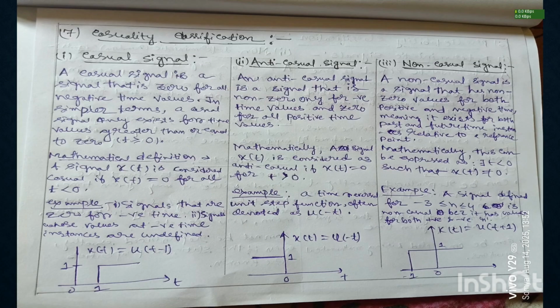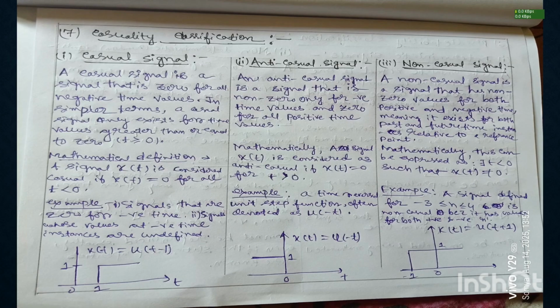Now we see anti-causal signal. So what is an anti-causal signal? An anti-causal signal is a signal that is non-zero only for negative time values and 0 for all positive time values. Mathematically, a signal x(t) is considered anti-causal if x(t) equals 0 for t greater than 0. Now we see an example of anti-causal signal. A time reversed unit step function, often defined as e^(-t), is an example of an anti-causal signal.